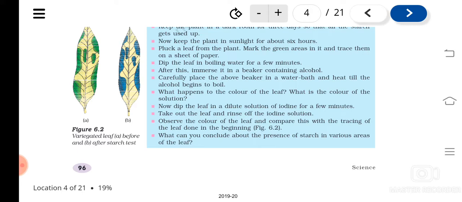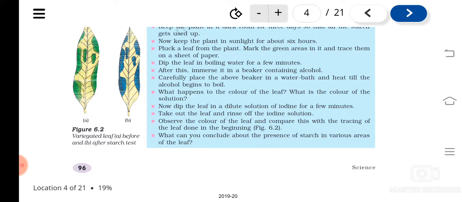We have to prove that chlorophyll is necessary for photosynthesis. For this purpose, we take a variegated type of plant. Can you see in the diagram? This is variegated, meaning different colors will be there in the leaf. So we will select that kind of leaves first. Then we do the same type of experiment. It should be a potted variegated plant that we take.